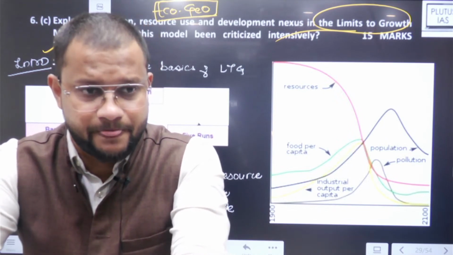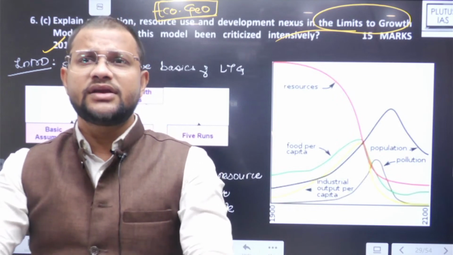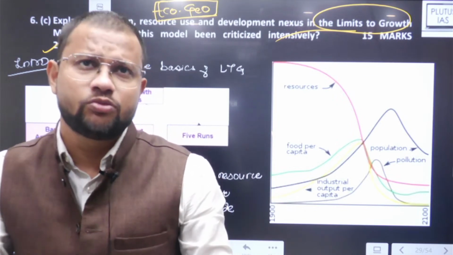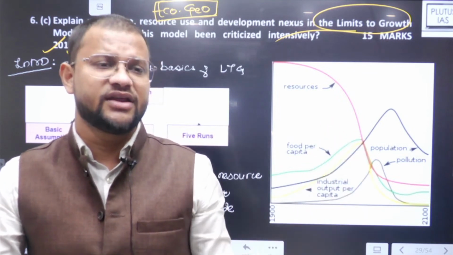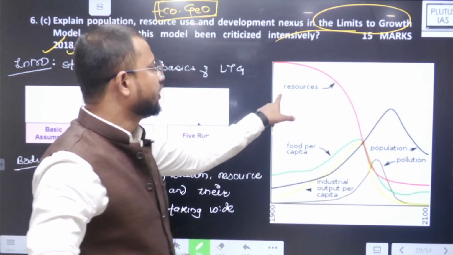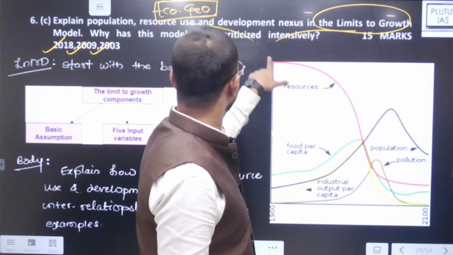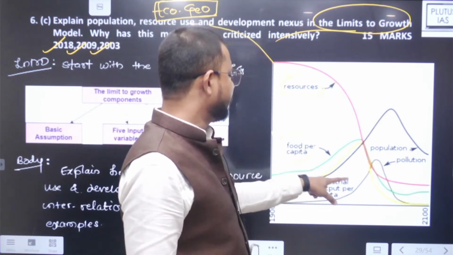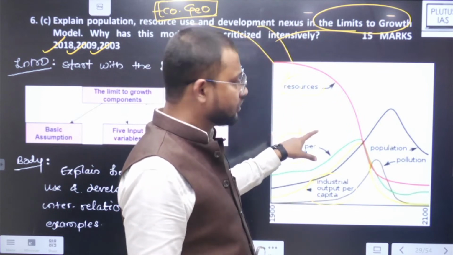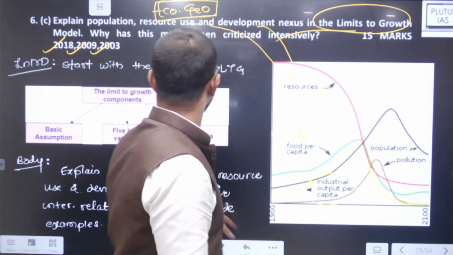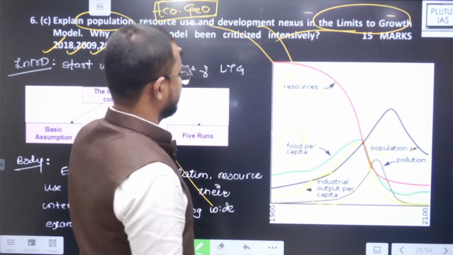Then in the case of the limits to growth model particularly, you will find that there are 5 areas discussed, for example here you will find resources, resource use, then food per capita, industrial output per capita, you will find development nexus, population and pollution. You will find the population case here.